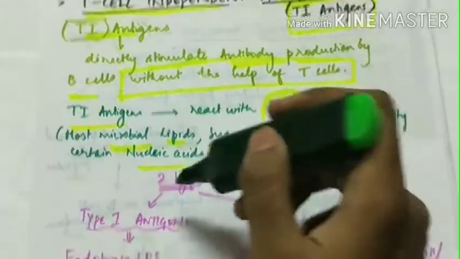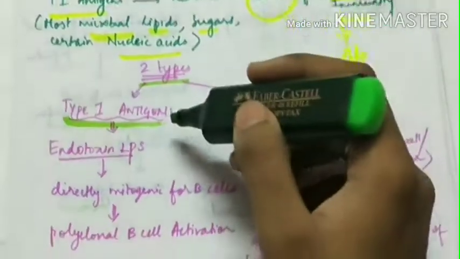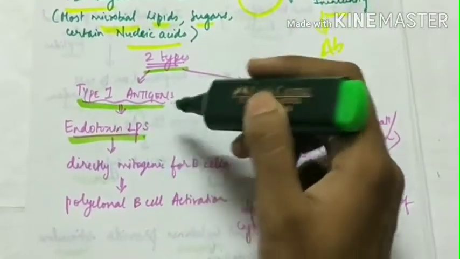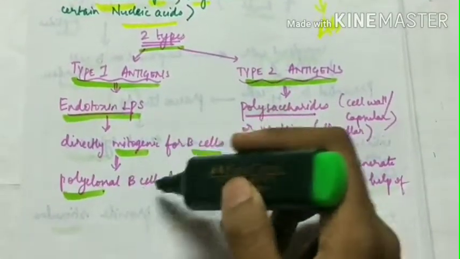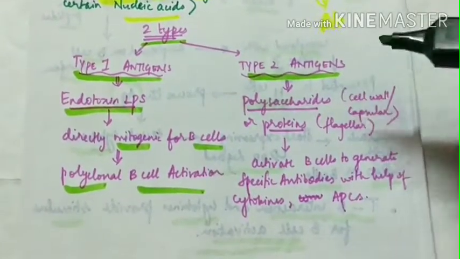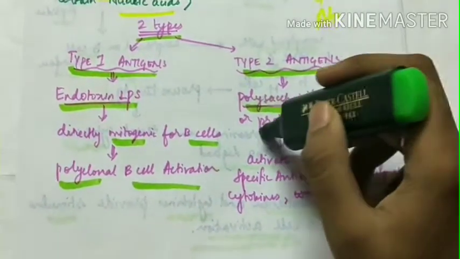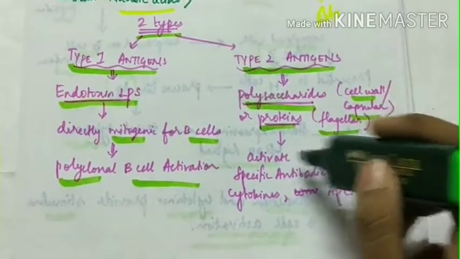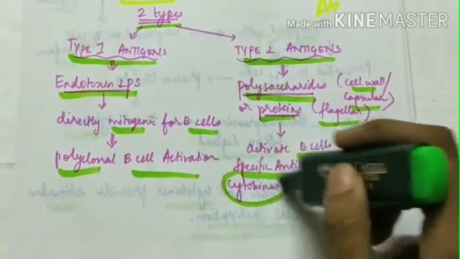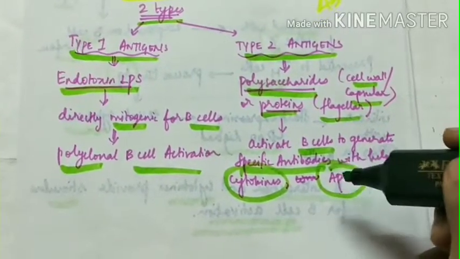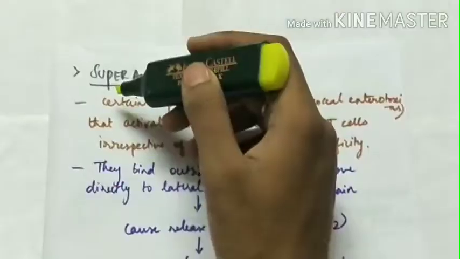There are two types of T cell independent antigens, type 1 antigens and type 2 antigens. Type 1 antigens are endotoxin lipopolysaccharide, which are directly mitogenic for B cells, leading to polyclonal B cell activation, and the type 2 antigens like polysaccharides, cell wall or capsular polysaccharides, or proteins like flagellar protein, which activate the B cells to generate specific antibodies with the help of cytokines and antigen presenting cells. These are the two types of T cell independent antigens.